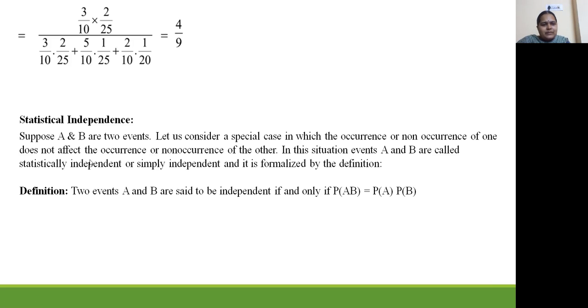Now we discuss another definition, statistical independence. Suppose there are two events A and B. Let us consider a special case in which occurrence or non-occurrence of one event does not affect the occurrence or non-occurrence of the other. Both occurrence and non-occurrence should not affect the other. In these situations, events A and B are called statistically independent or simply independent, and this is formalized by the definition. The definition is: two events A and B are said to be independent if and only if P of A intersection B equals P of A into P of B.